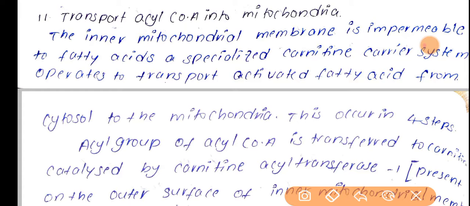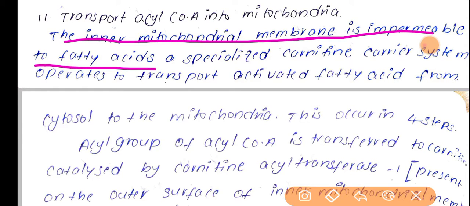Here the inner mitochondrial membrane is impermeable to fatty acids, and because of that a specialized carrier system, that is the carnitine carrier system, is helpful in the transportation of this activated fatty acid. Activated fatty acid means nothing but the acyl-CoA.